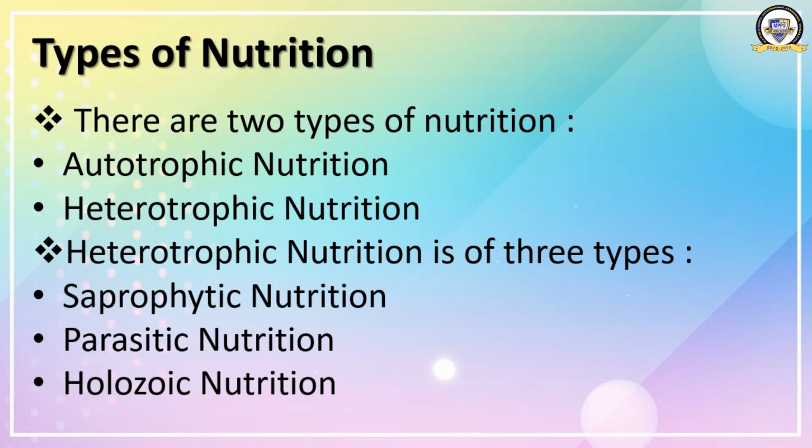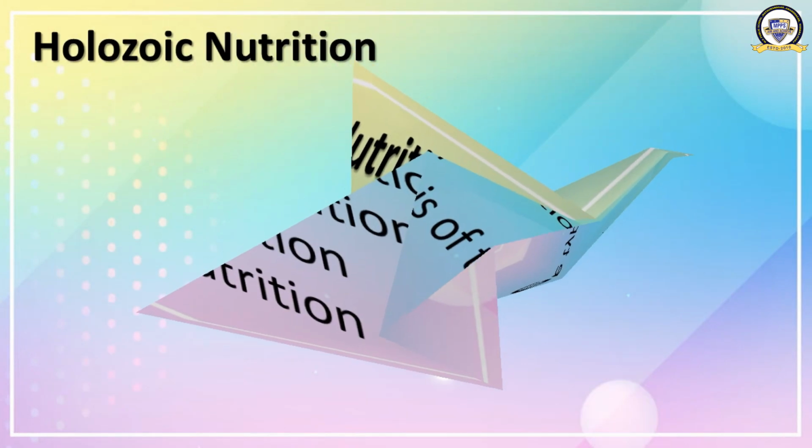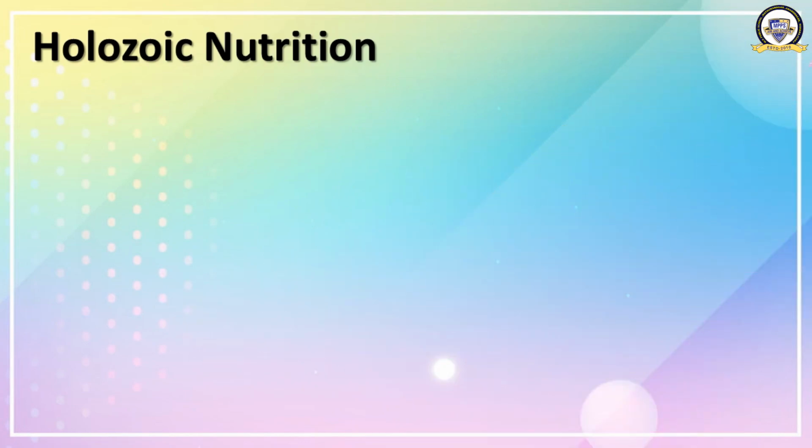It is the mode of nutrition in which the organism depends on the host plant for its food, right? Example, dodder. And the third one is a new one for you, right? So let us have a detailed study about this. Holozoic nutrition.